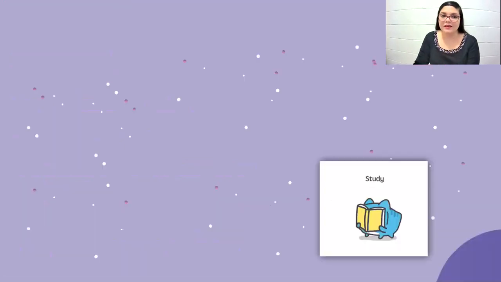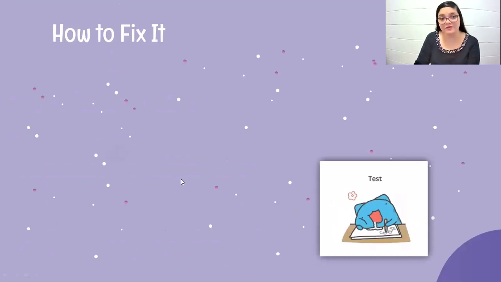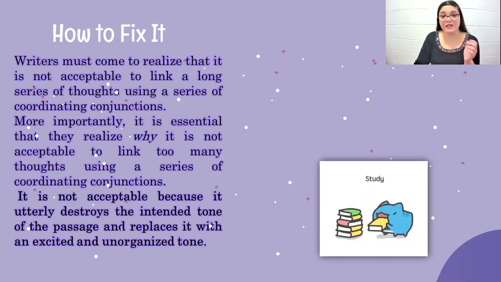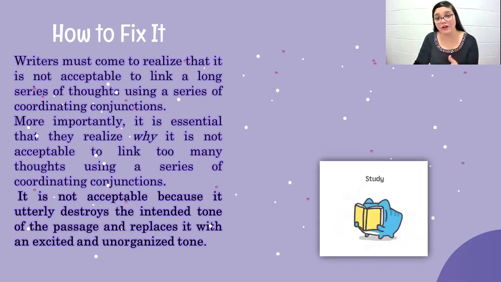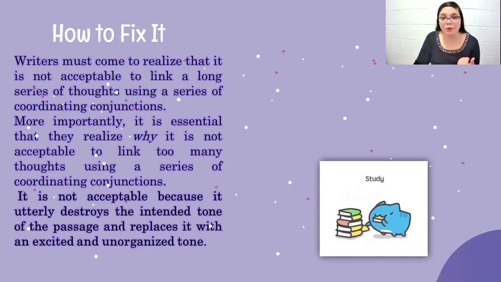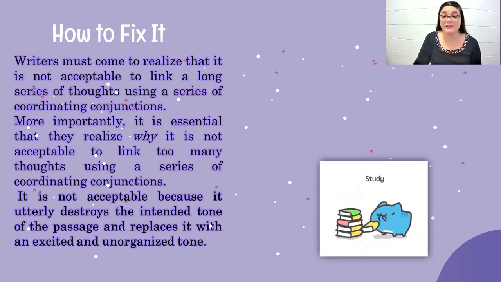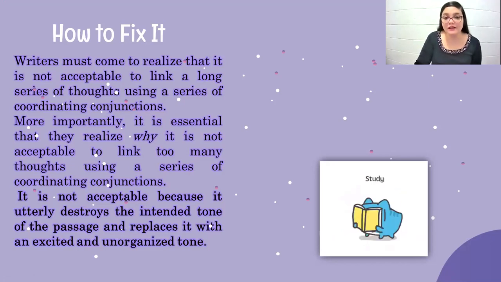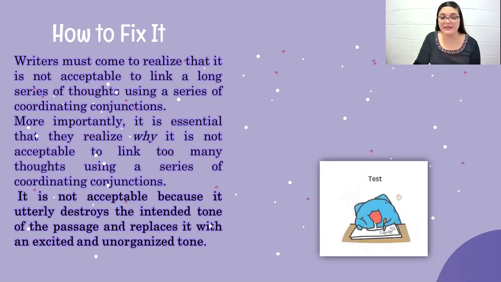So it is important to know how to fix these errors that sometimes cause our readers to be distracted. Writers must come to realize that, as we previously stated, it is not acceptable to link a long series of thoughts using a series of coordinating conjunctions. More importantly, it is essential that we realize why. It is not acceptable because it utterly destroys the intended tone of the passage and replaces it with an excited and unorganized tone.